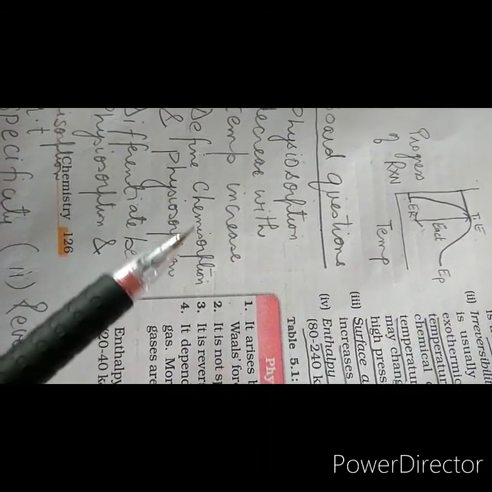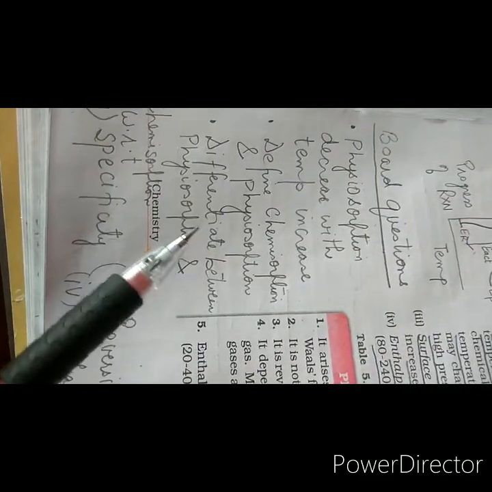Now see, the important question that can come from this topic is: physisorption decreases with increase of temperature. We know that it is an exothermic process, so according to Le Chatelier's principle, when you increase the temperature it is bound to decrease. Then the difference between chemisorption and physisorption can come. Then differentiate between physisorption and chemisorption.